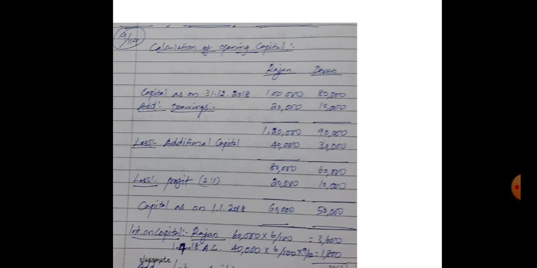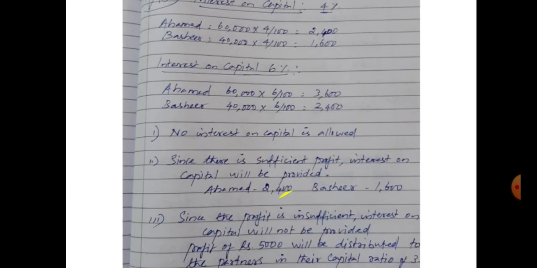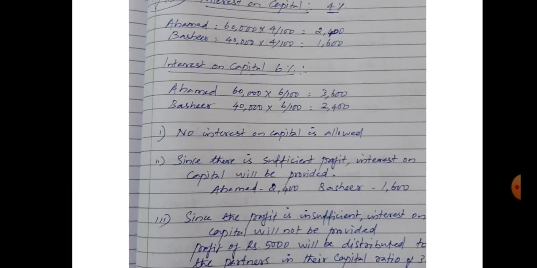So the interest on capital amount is already 3,000, and here is 600. So totally 3,600. The interest on capital for the first partner Rajan is 5,400, then Devan is 3,600. This is sum number 9. Clear? Then sum number 10.